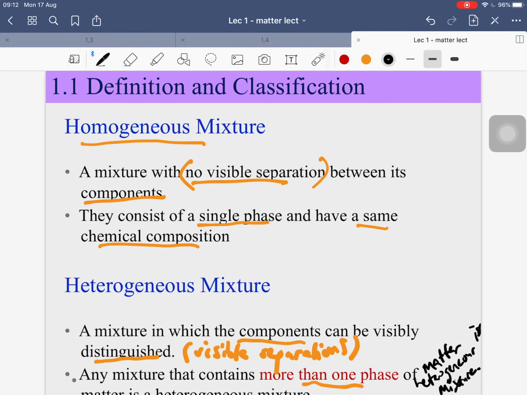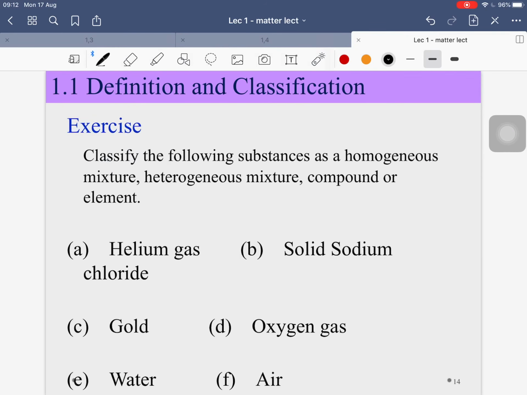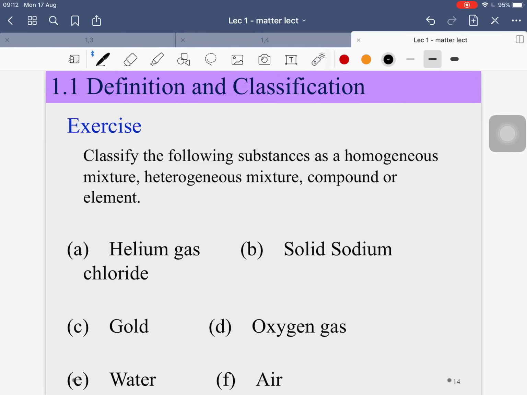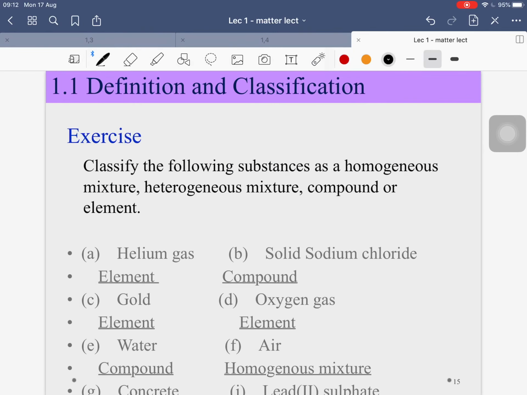So this is the exercise you have to do. This is just a recap. Classify, and try this for a few seconds and we're going to go to the answer later on here.